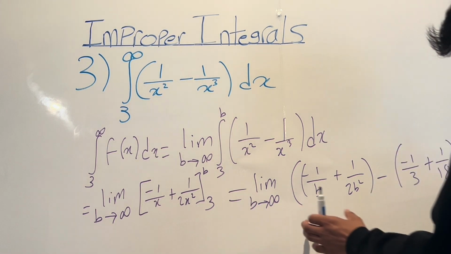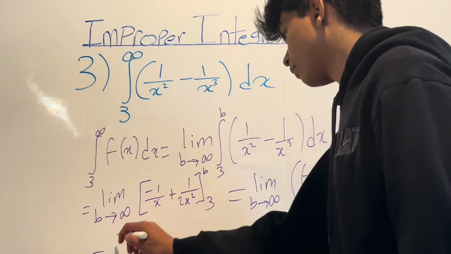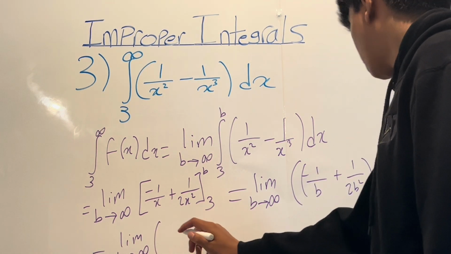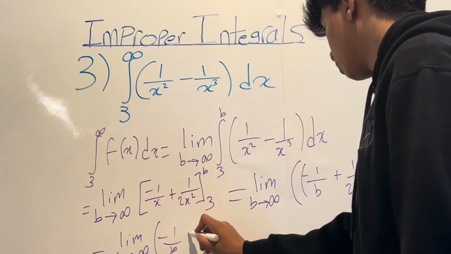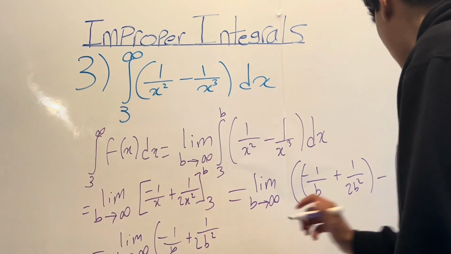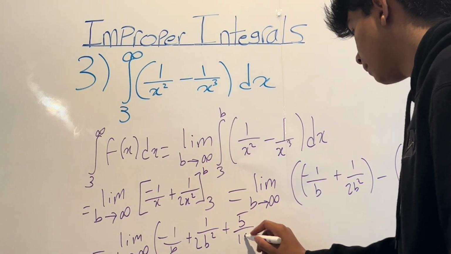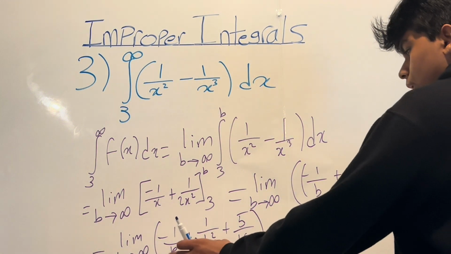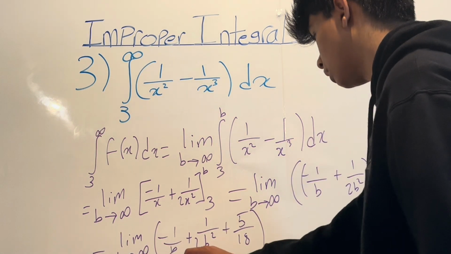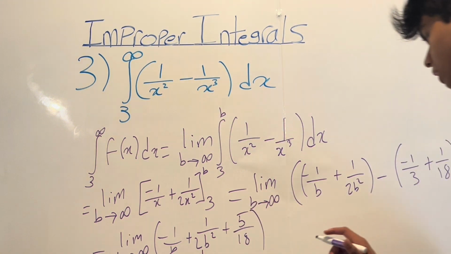And then now all we have to do is just simplify this. So this is going to equal negative 1 over b plus 1 over 2b squared. And if you simplify this part right here, this will just be plus 5 over 18. And as we see, b is in the denominator for these two terms, and b approaches infinity. So both of these are just going to be 0. And all we're left with is this 5 over 18. So that's the final answer.